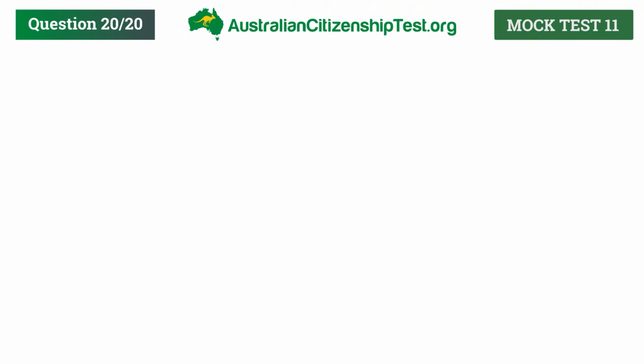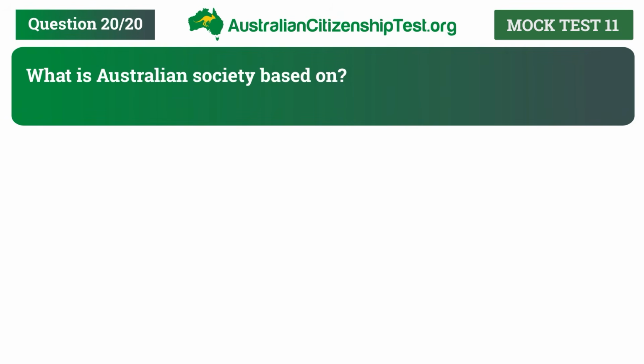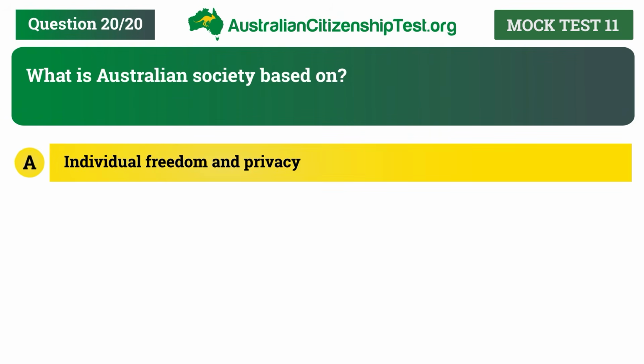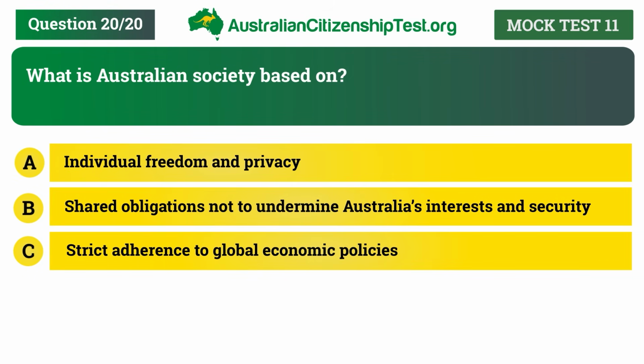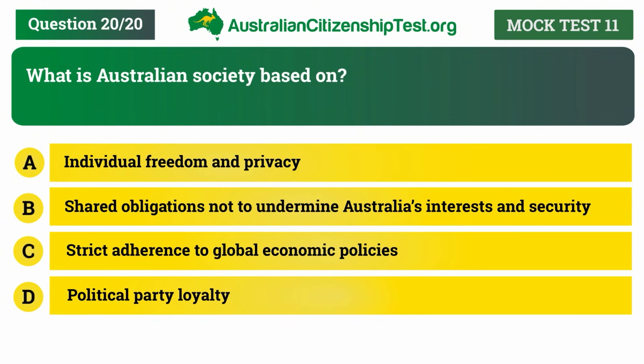Question 20. What is Australian society based on? A. Individual freedom and privacy. B. Shared obligations not to undermine Australia's interests and security. C. Strict adherence to global economic policies. D. Political party loyalty.